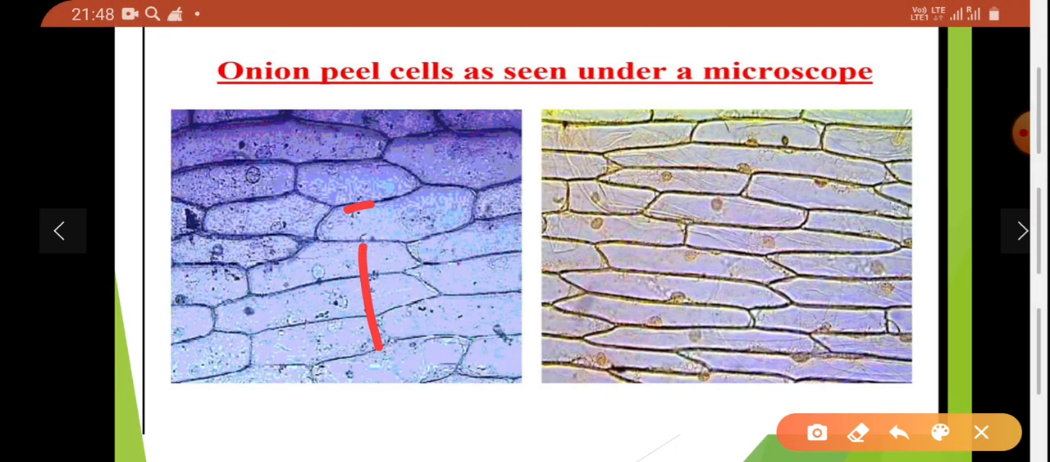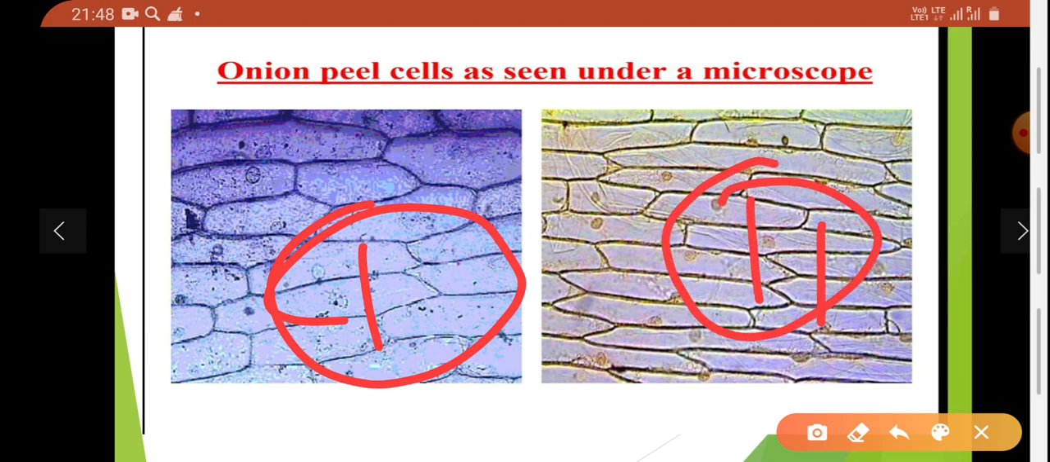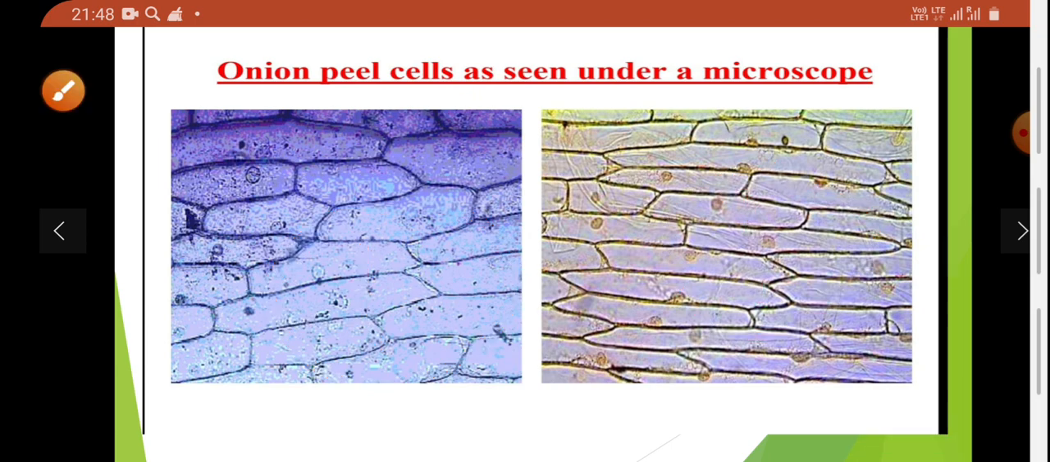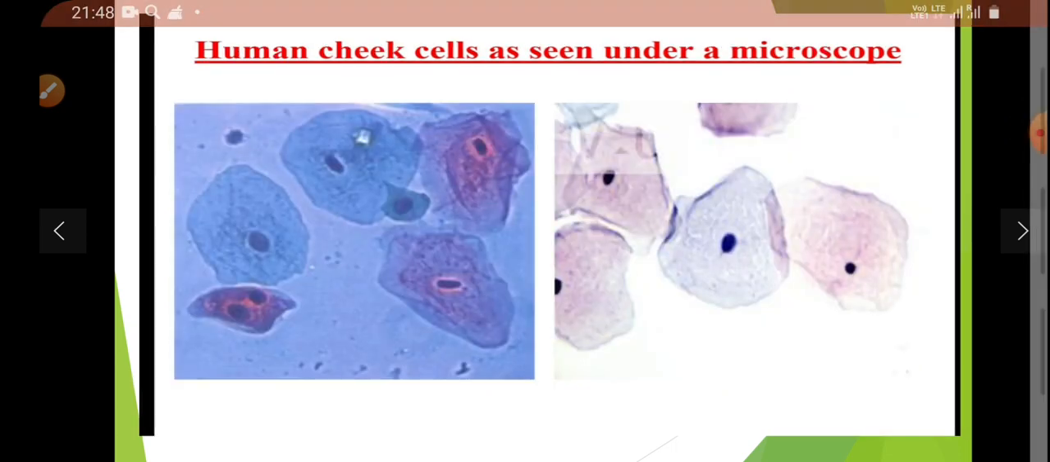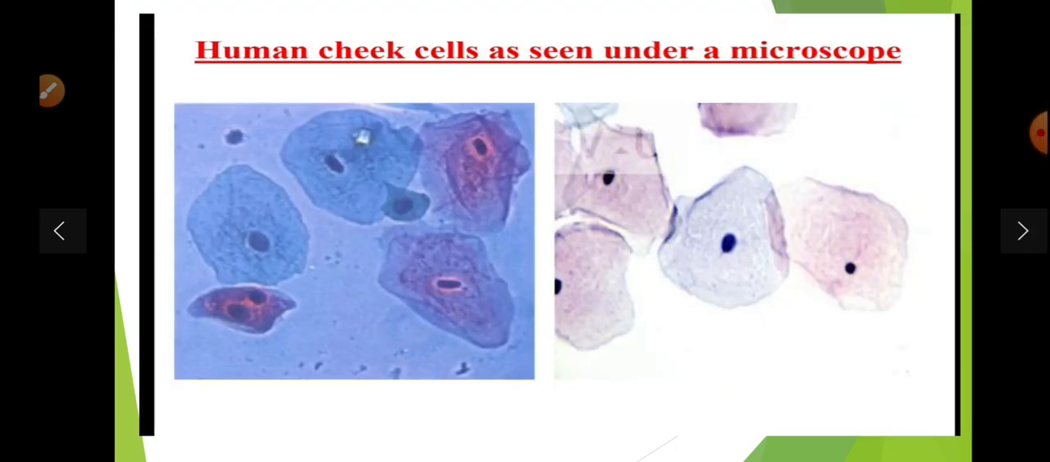If you remember, last year we did this practical in our laboratory. The onion peel seen under a microscope, we already did last year. And that is the human cheek cell as seen under a microscope.